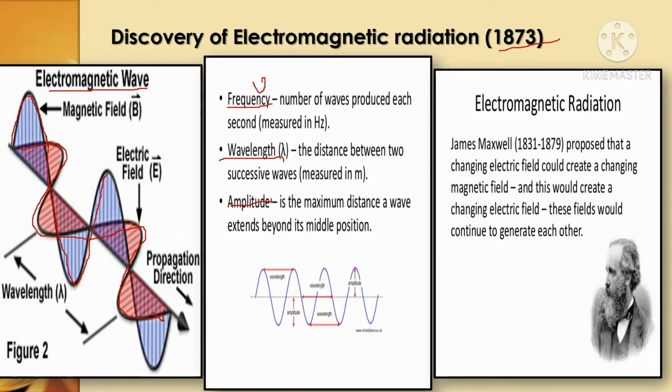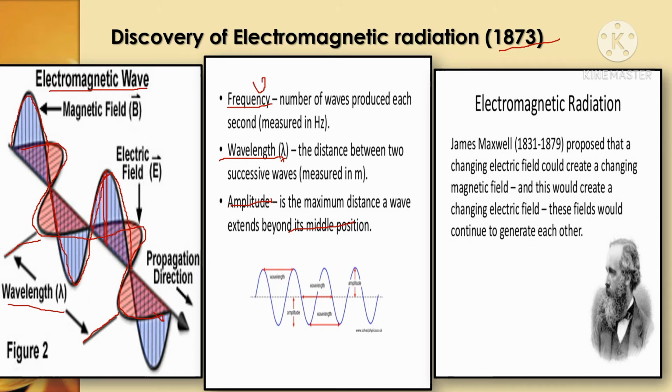It is denoted with lambda, the distance between two successive waves. The last one is amplitude, the maximum distance a wave extends beyond its middle position. You can take one wave, and its extension from the middle position is called amplitude.